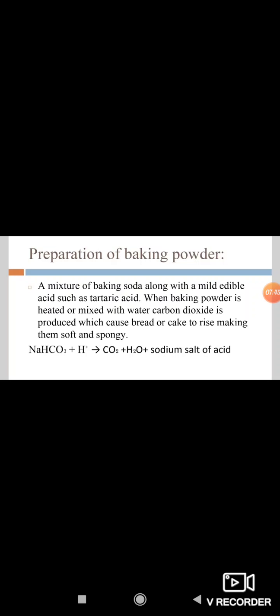When baking powder is heated or mixed with water, carbon dioxide is produced, which causes bread or cake to rise, making them soft and spongy. When sodium bicarbonate reacts with H plus ions, it gives carbon dioxide, water and the sodium salt of the acid.